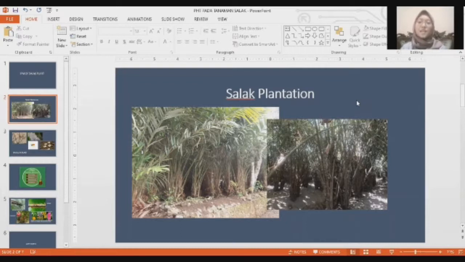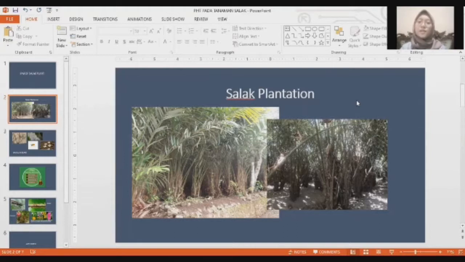Salak plants can grow optimally if planted according to certain conditions. There are, first, plants at an altitude of 100 to 500 meters above sea level, plant in fertile, loose and moist soil. It is grown in areas with an average annual rainfall of 200 to 400 millimeters per month. An average monthly rainfall of more than 100 millimeters is classified as a wet month. This means that salak requires high levels of wetness or humidity.